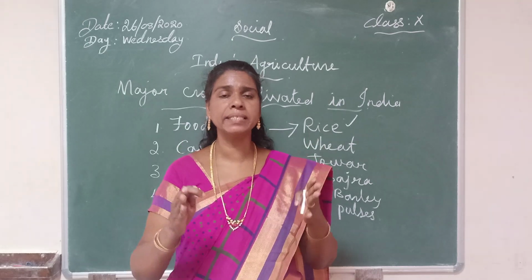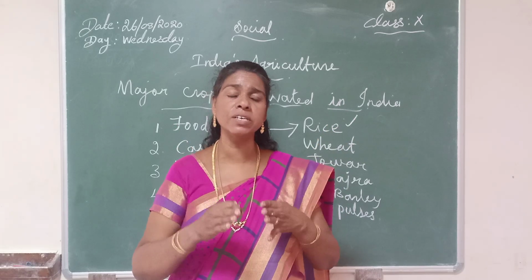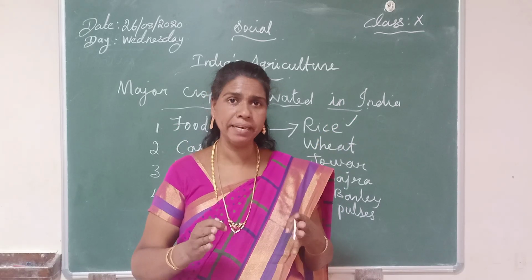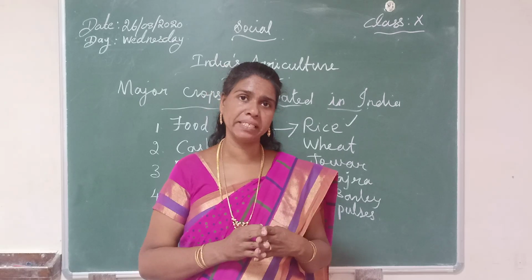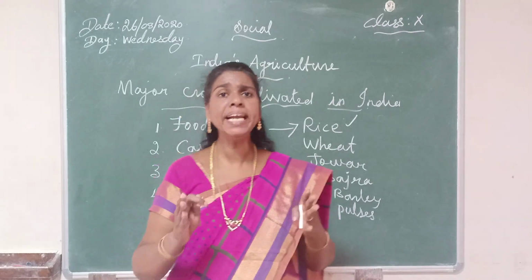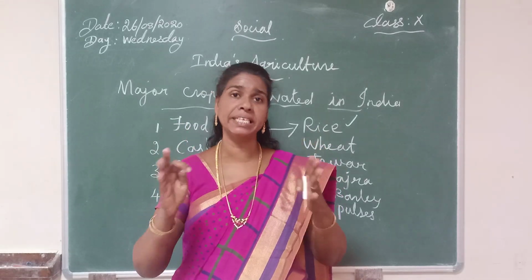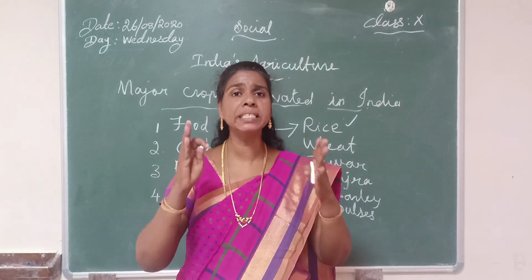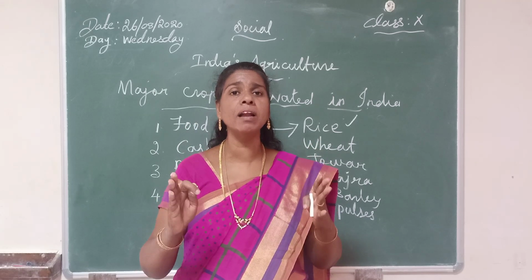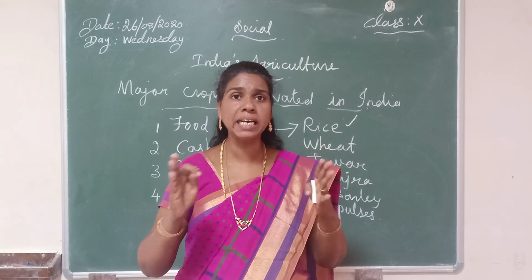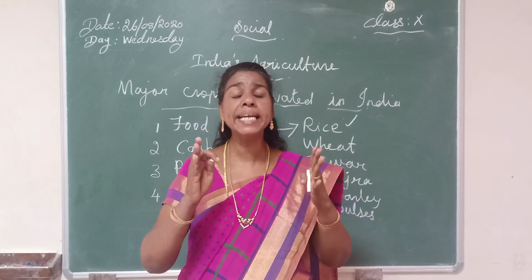India is the second largest rice producing country in the world after China. That means China is in first place and India is in second place. Fertile loamy and clayey soils are suitable for rice cultivation. 24 degrees Celsius temperature and 150 centimeter rainfall are needed for rice cultivation. And also rice is sown in 3 ways.